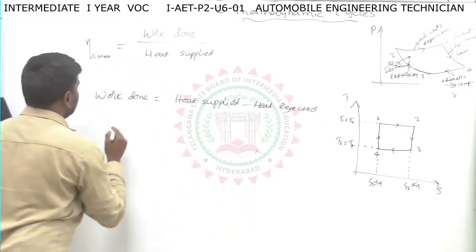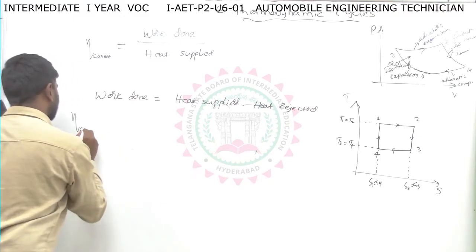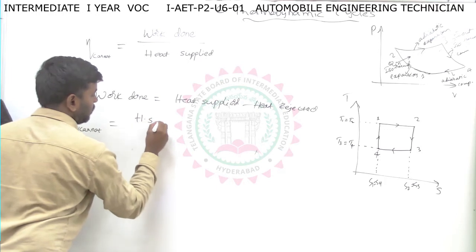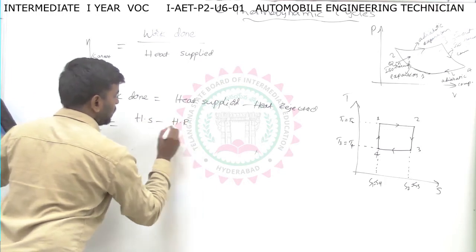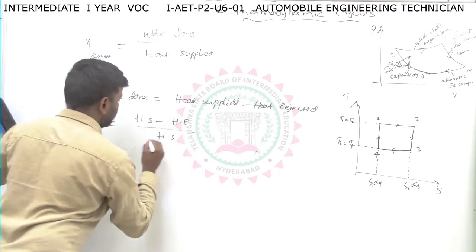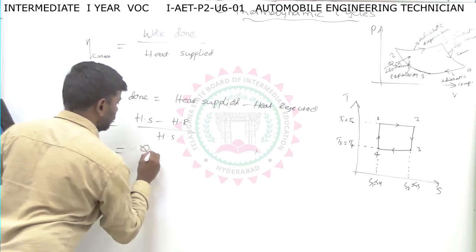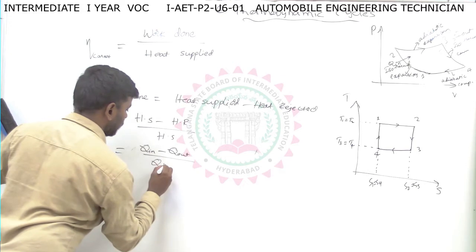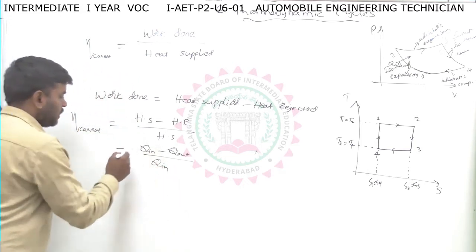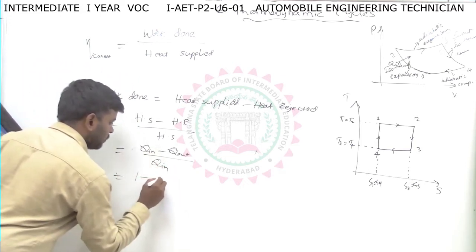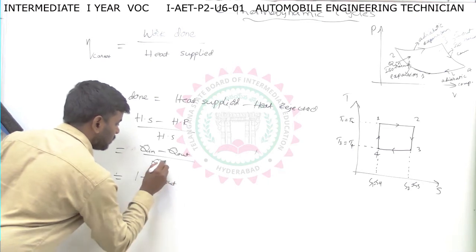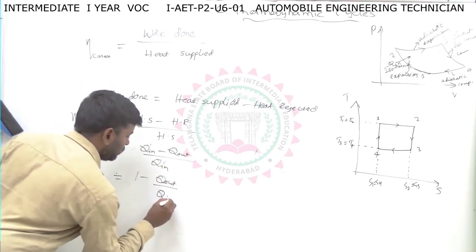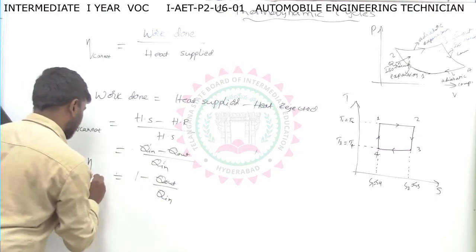So now the efficiency of Carnot equals, I am writing in short form, heat supplied minus heat rejected by heat supplied, that is Q in minus Q out by Q in. So Q in cancels, and we will get 1 minus Q out by Q in, the efficiency of the Carnot cycle.